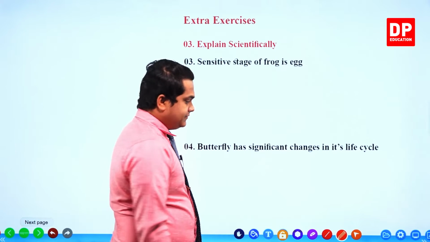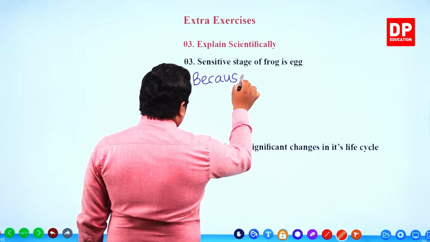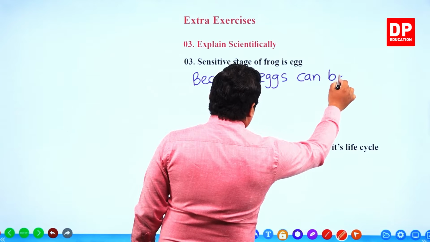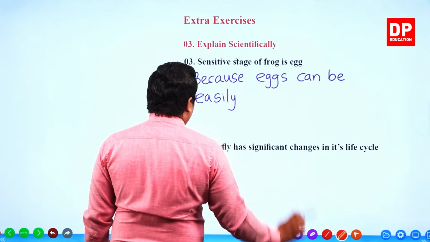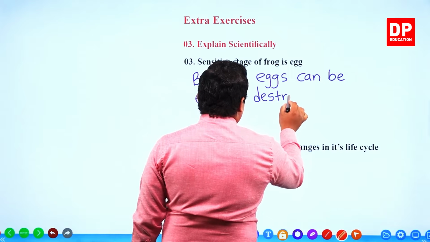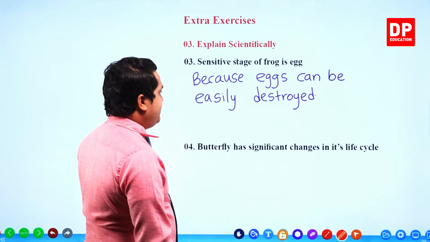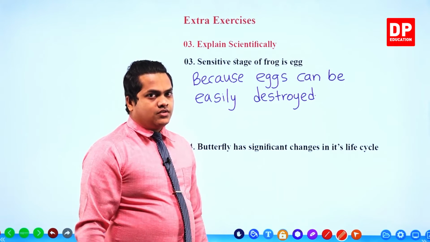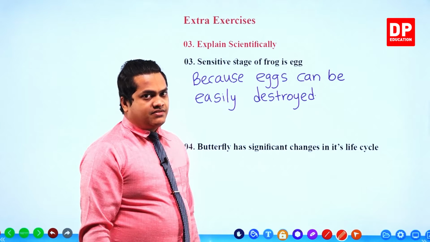So we can write the answer: because eggs can be easily destroyed. Right? Because eggs of a frog can be easily destroyed. That's why it is called the sensitive stage, my dear children.